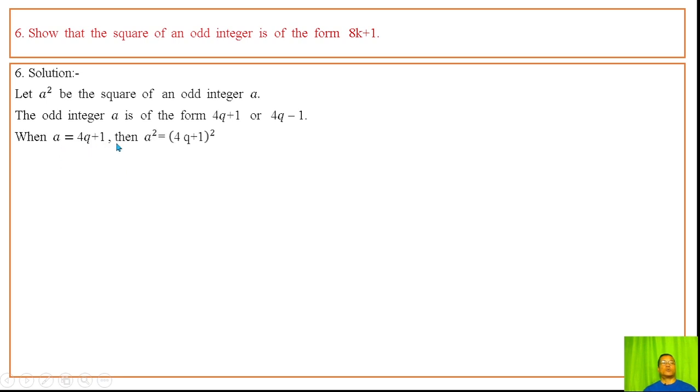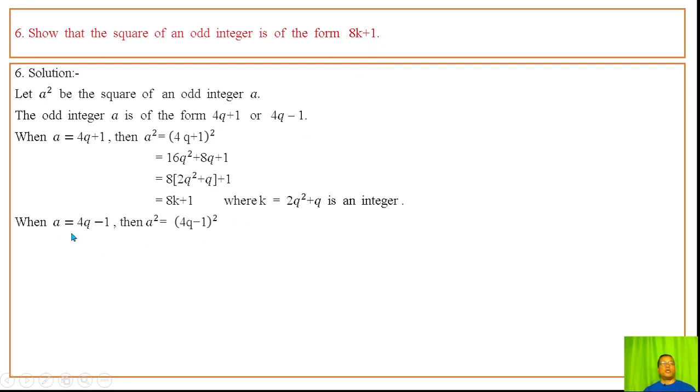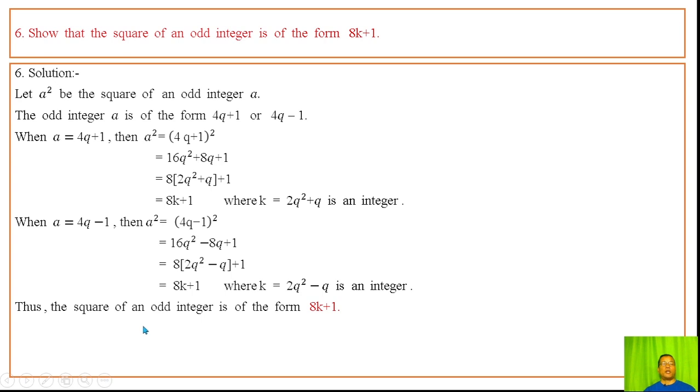When a is 4q plus 1, then a square whose value is 4q plus 1 whole square. By expanding, we get this. Ahan matam anidigi 4 8 kama log thokrabadi, we get this. Bracket manung asi amuk integer phange k na mau sindokre 8k plus 1 tahan gadaba form adu tabangame. When a is 4q minus 1, 4q minus 1 over matamda a square value su phange asum expand tok thobadi bracket asisu k na sindokra atop integer amana 8k plus 1 form da tabangame. Thus, the square of an odd integer is of the form 8k plus 1. Odd integer amagi square si 8k plus 1 gi form na thamangame atopa form na thamangamde.